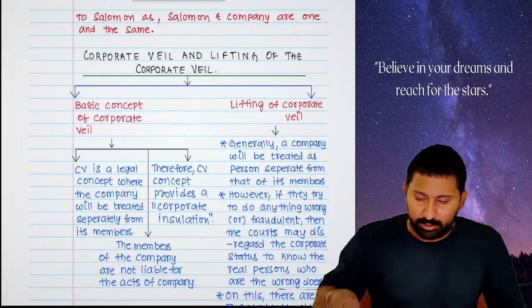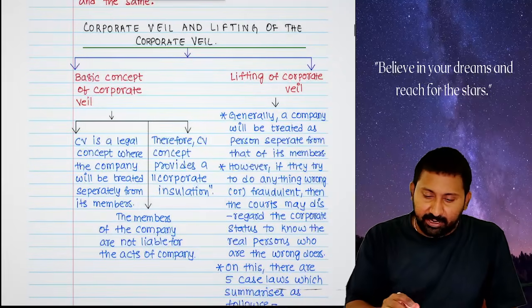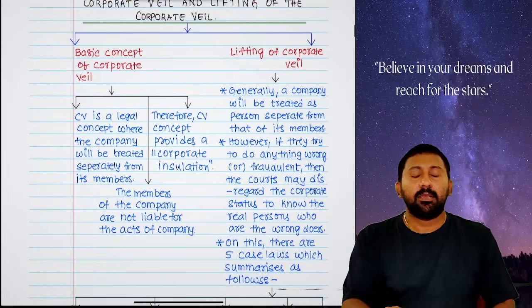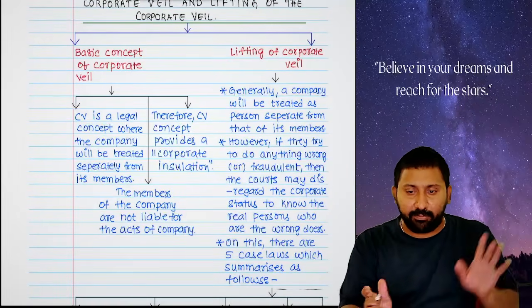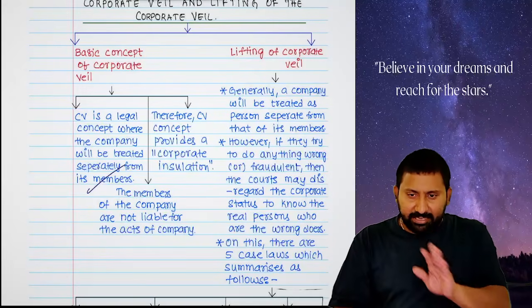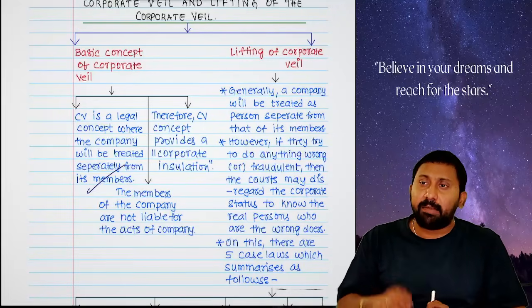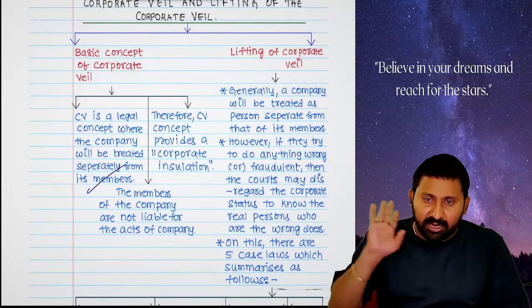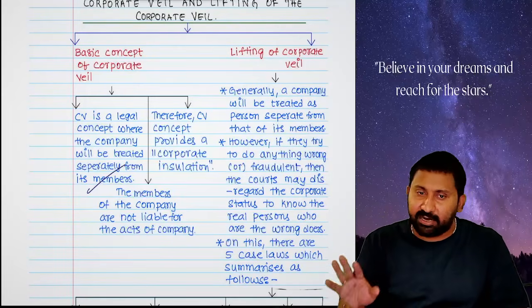Okay, let us go to the next topic. Next topic is corporate veil and lifting of corporate veil. A corporate veil is a legal concept where company will be treated separately from that of the members. That concept is called a corporate veil. Same, separate legal existence, another name, corporate veil. Simply, they tell that members of the company will not be liable for what the company has done. Company liability is company liability only. Like that, company assets are company assets only.